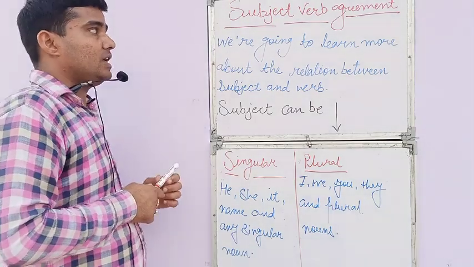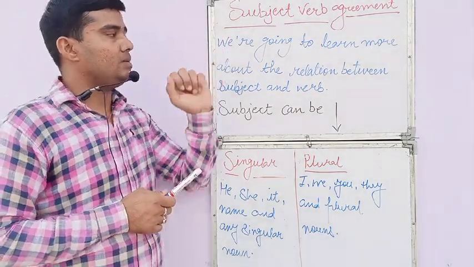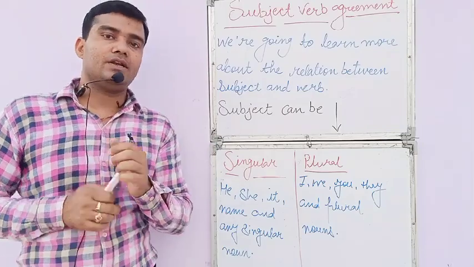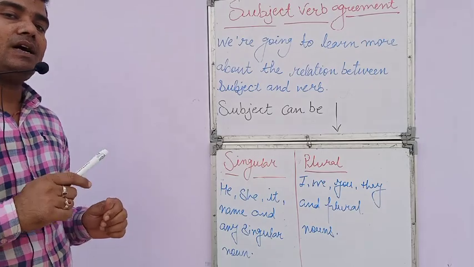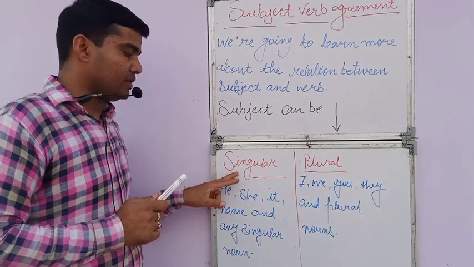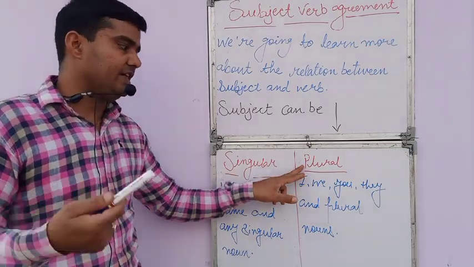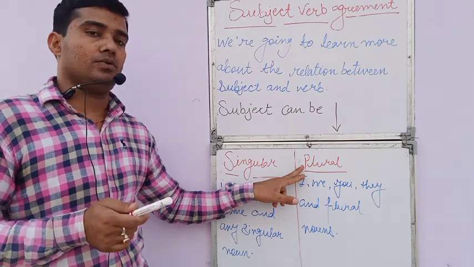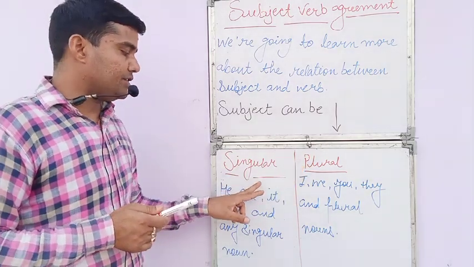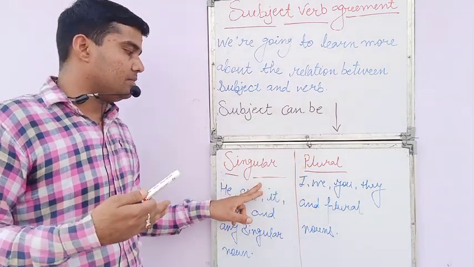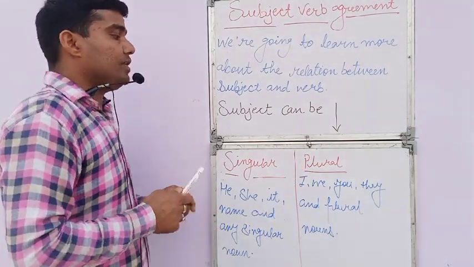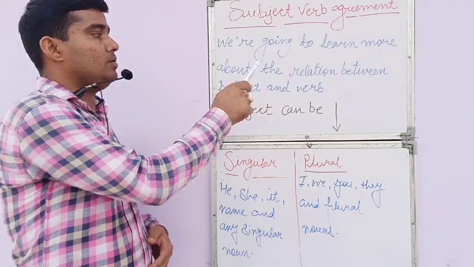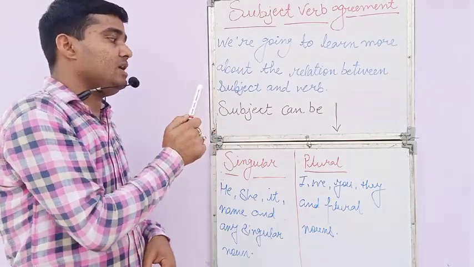Students, today we are going to start with a new topic, that is subject-verb agreement. Here we are going to understand the relation between the subject and the verb. Means how verbs are applied when a subject is singular and in case a subject is plural. Means if a subject is singular, then we cannot apply the verb as we apply it in the plurals. So here we are going to learn more about the relation between the subject and the verb.